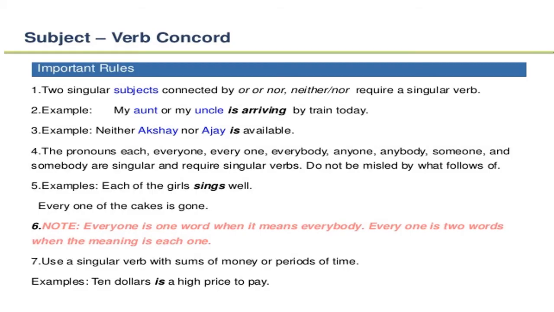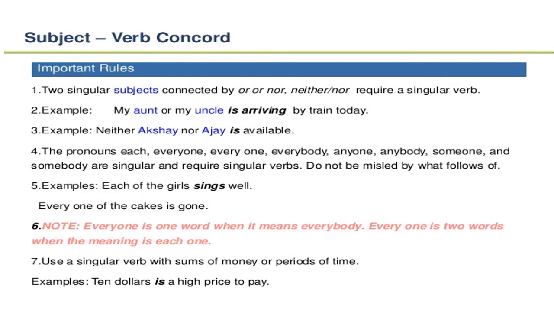Again, now suppose words are connected by neither, nor, either, or, all these things. If both are singular, then it will be a singular verb. Either Kamla or Geeta is ready to do the work or whatever it is. Example, my aunt or my uncle is arriving. Neither Akshay nor Ajay is available.